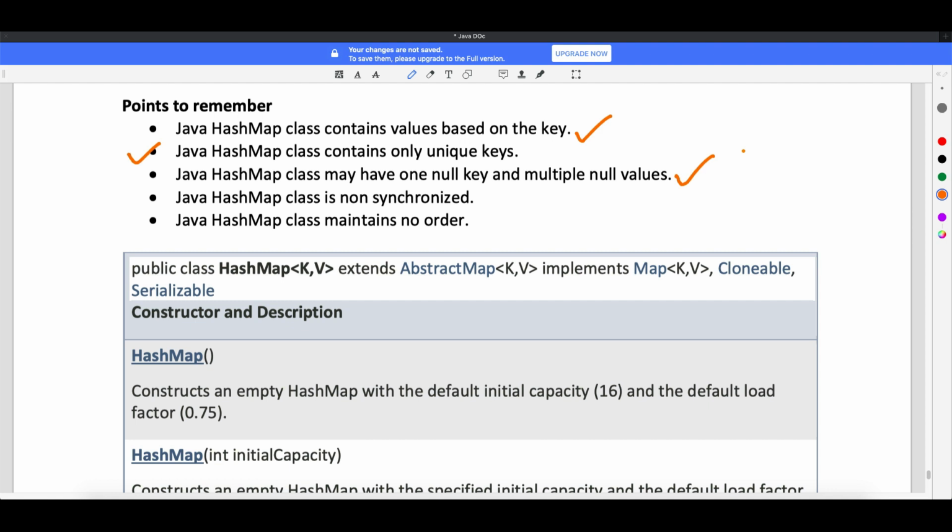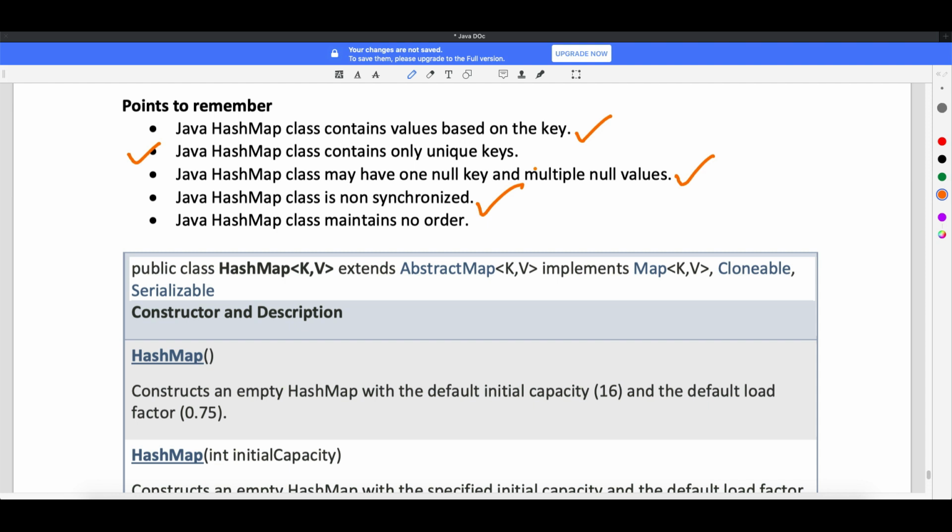Java hashmap class is not synchronized, which means this is not thread safe. Whatever I'm saying about synchronized and non-synchronized here, I will cover in the thread class. Here, try to understand that it is not thread safe. So when multiple threads act on the hash map, there are chances that you will get a data issue. Your data might get corrupted.